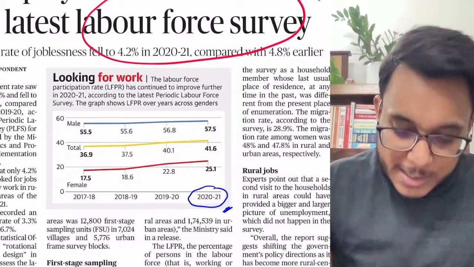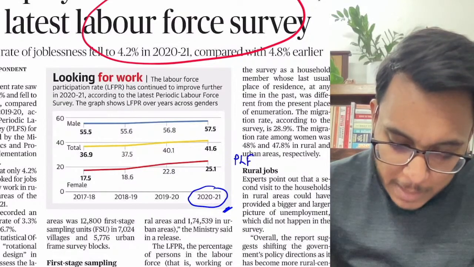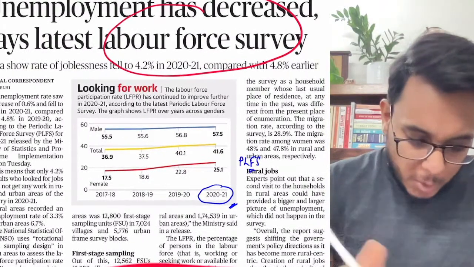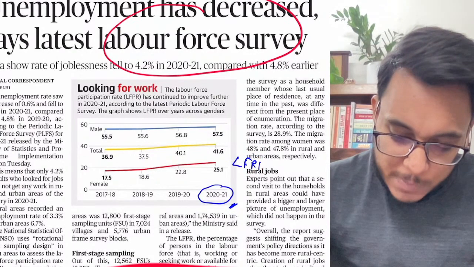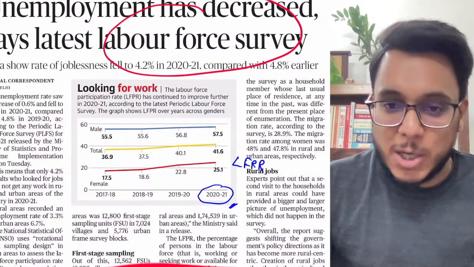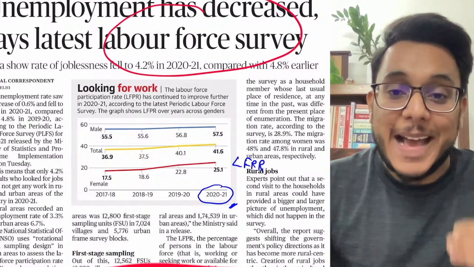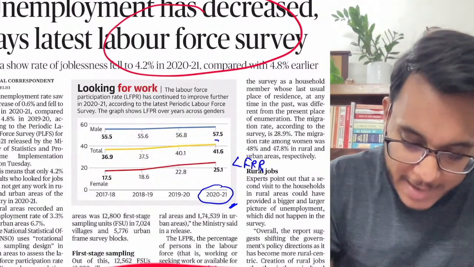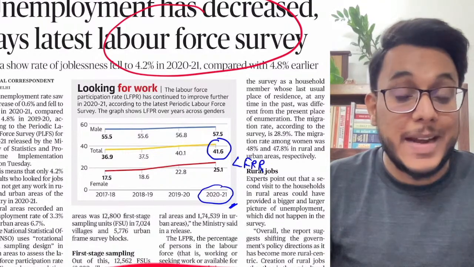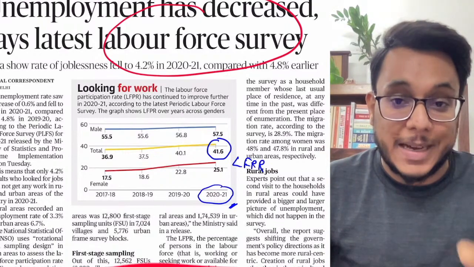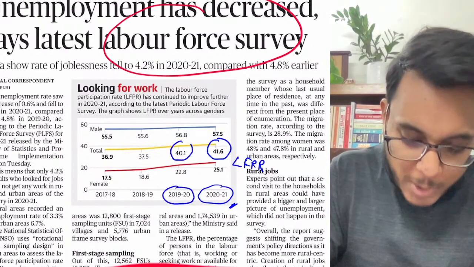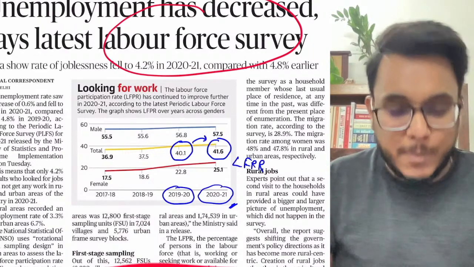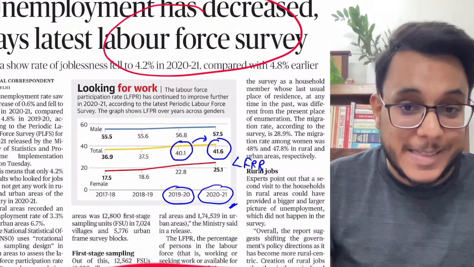So, guys, it talks about, number 1, first of all the labor force participation rate. ठीक है, labor force participation rate I explained you. So what is the state of labor force participation rate? It has actually increased in India. Fine. Now the labor force participation rate is 41.6%. Last year, that is 2019-20, the rate was 40.1%. So from 40.1% it has increased to 41.6%.